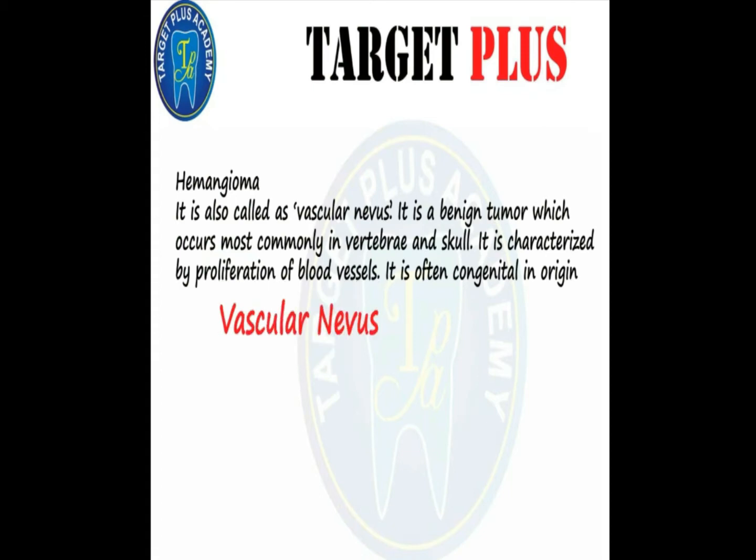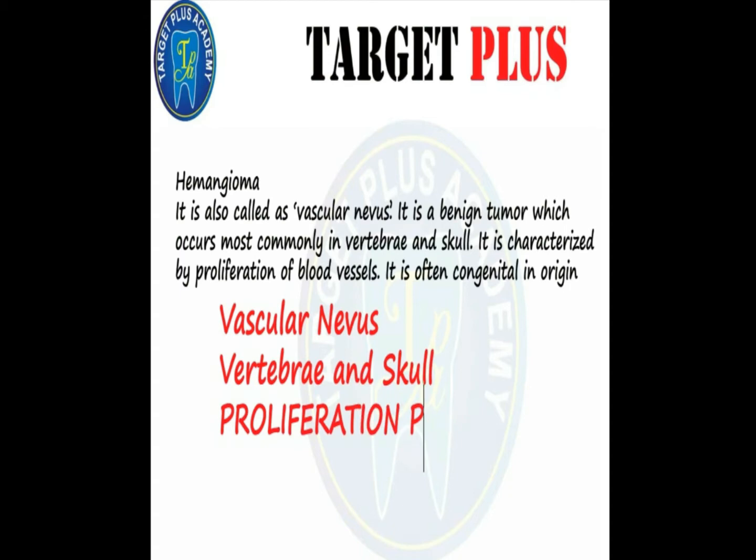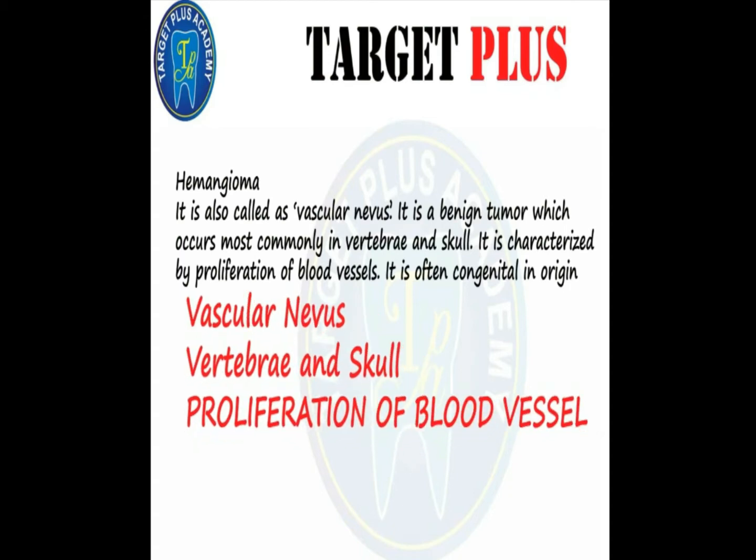It is a benign tumor which occurs most commonly in the vertebra and the skull. It is characterized by proliferation of the blood vessels, so it is often congenital in origin. It is composed of seemingly disorganized vessels that are filled with blood and is connected to the main vascular system.